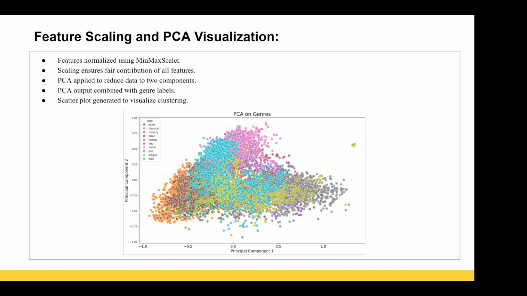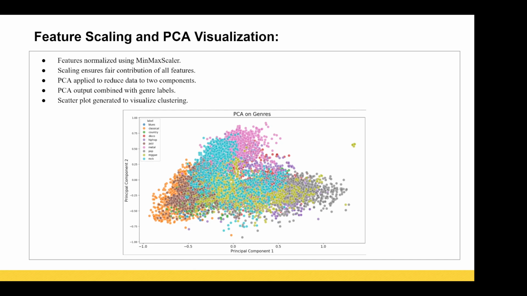Next, we'll be seeing feature scaling and PCA visualization. So here is the visualization of two genre labels, where different colors are given for different genres, like classical is one color and country is a different color.